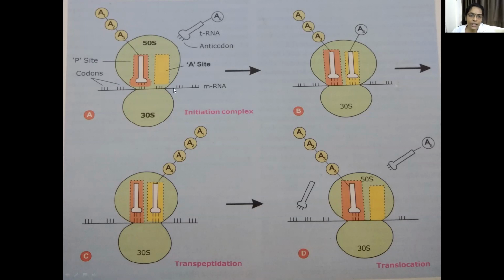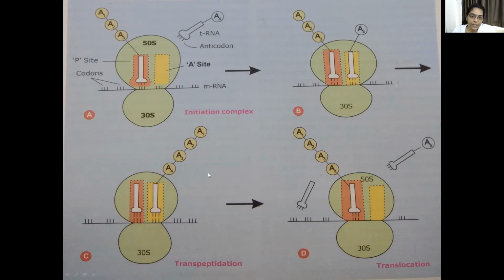Now this is the initiation complex. In the P site, we have a transfer RNA with an already existing amino acid chain. Now a new transfer RNA with a new amino acid comes and attaches to the A site. You can see a tRNA has come and attached by complementary base pairing to the codon on the mRNA, with a new amino acid attached to it.